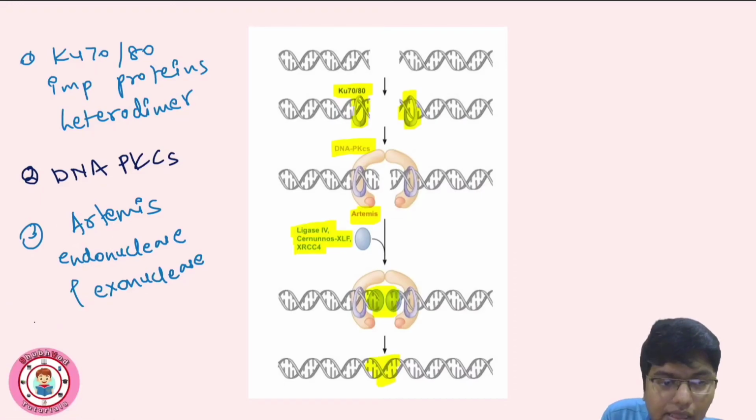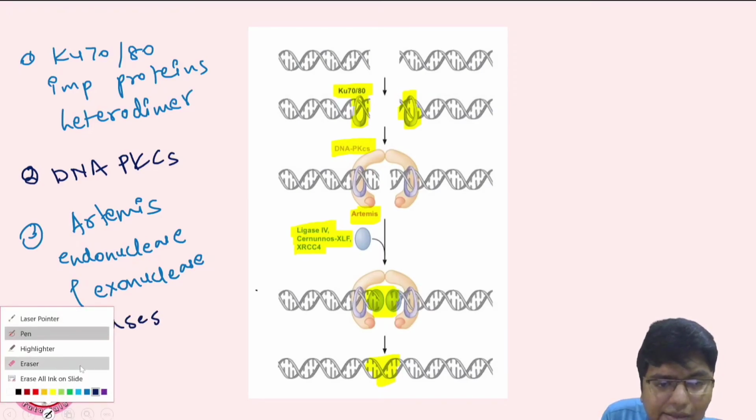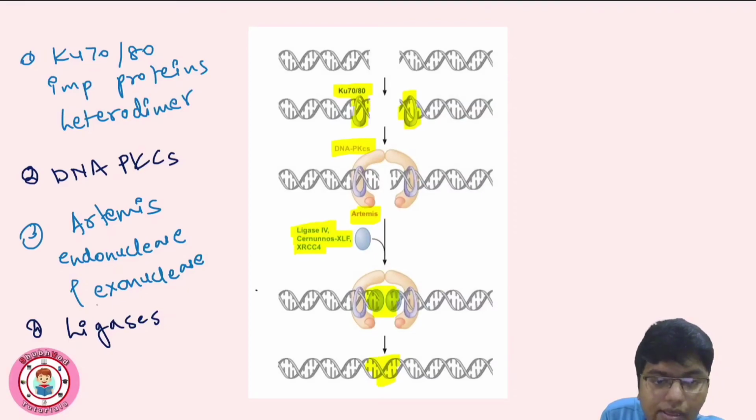And the last proteins are the ligases. We can see the types of ligases in the diagram. Then what else? I will just write here: processing the single strands.